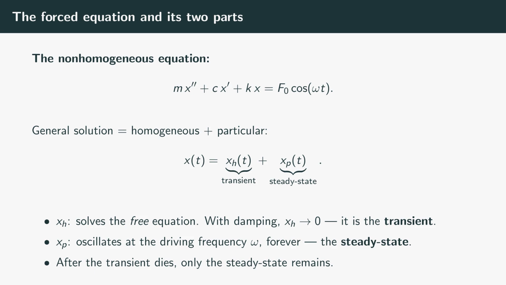The homogeneous part, x_h, solves the free equation, the unforced spring from last episode. If there is any damping at all, it decays to zero. So we call it the transient. It depends on how the system started, but it fades away and is soon forgotten.